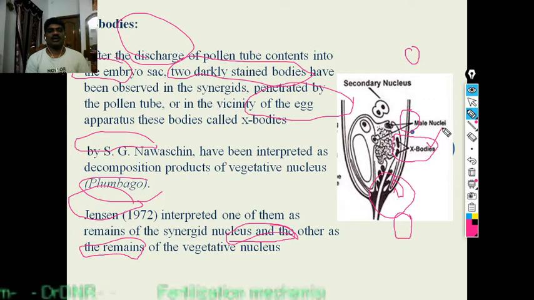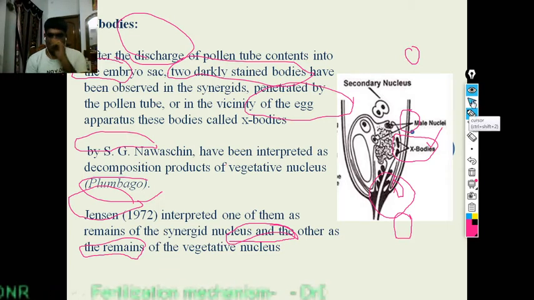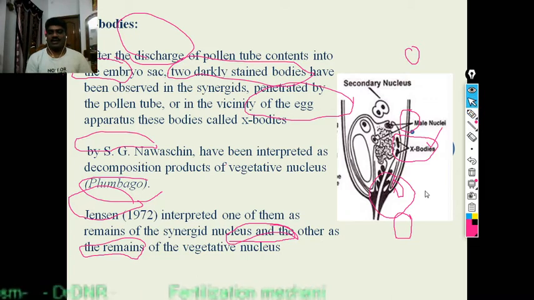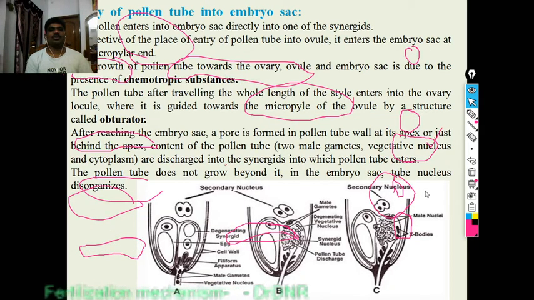What are X bodies? Navaschin interpreted them as decomposition products of the vegetative nucleus, and Jensen interpreted one of them as the remains of the synergid nucleus and the other as the remains of the vegetative nucleus. One is from the synergid, another one is from the vegetative nucleus. That means one is from the female and another from the male side. Okay. And then next is entry of pollen tube into the embryo sac.